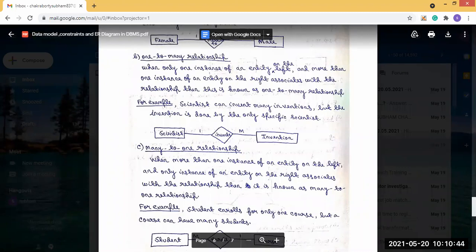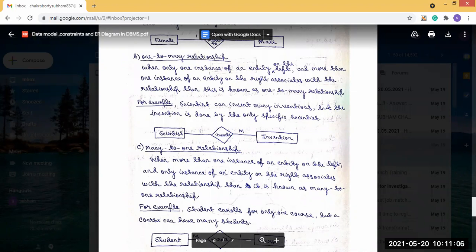So many employees can be assigned to many projects. This is possible in an organization. So this is basically a many to many relationship.